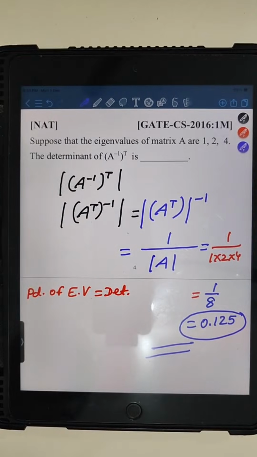Okay? Clear? If everything is clear, can we move to the next question?